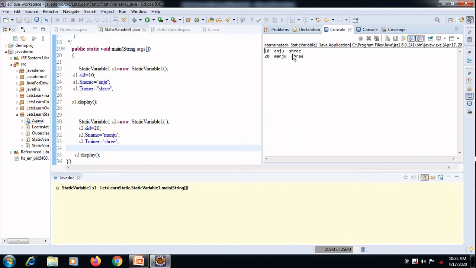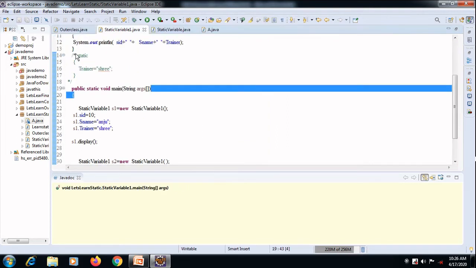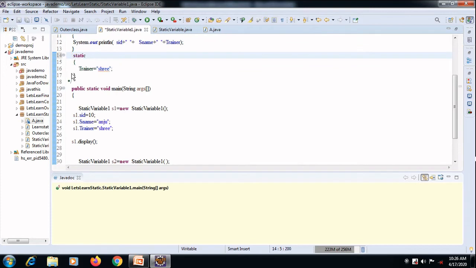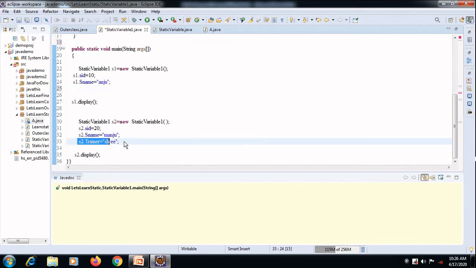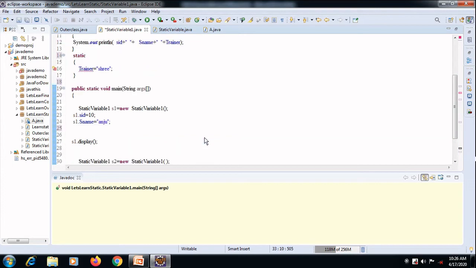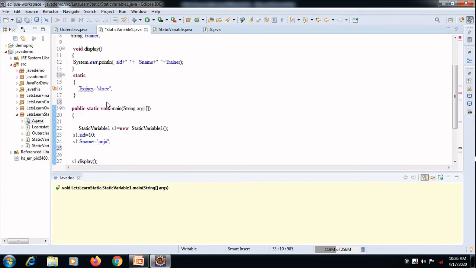Okay. So now, this Sri has been repeated, the trainer is the same for both, right? So this value has been used for all the instances of the class. So this can be specified as static. So we can create a static block where I can assign the value for the trainer to be Sri, and I need not specify it again and again. I can just specify it once and I can just use it.